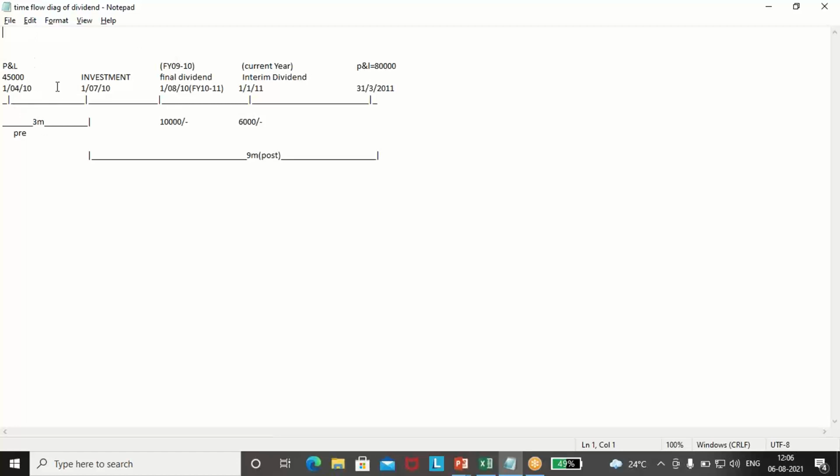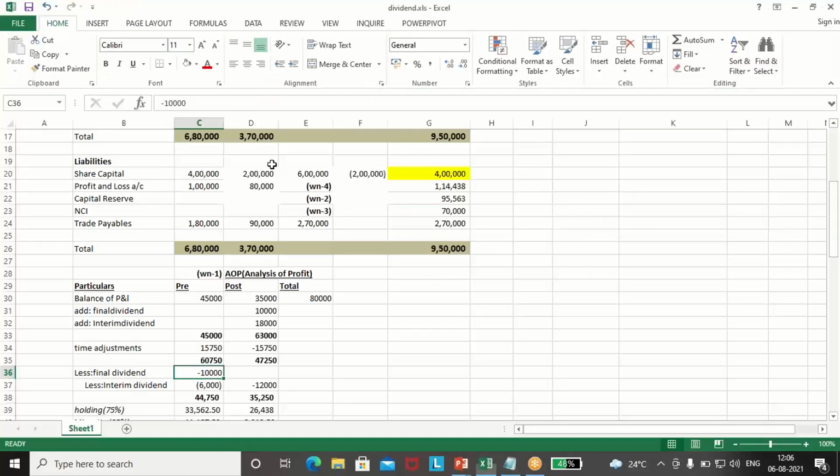So 3 months belong to the pre and 6 months belong to the post, and 18,000 is the interim dividend. So 18,000 into 6 divided by 9, 6 months belong to the post, and 3 months belong to the pre, 3 divided by 9.